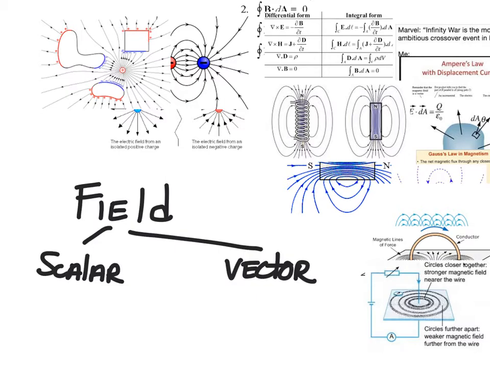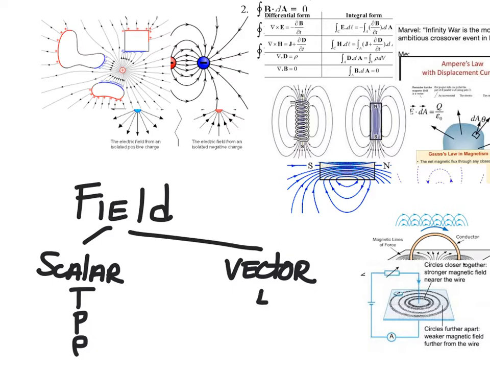The next step in understanding, I think, is to think about the different kinds of fields. What are those quantities, those field quantities that fill space? Well, there were scalar ones. We talked about them earlier. Temperature, pressure, density, and vector fields.